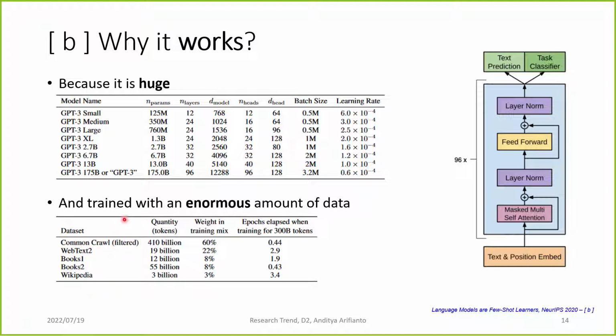Although it is not trained specifically to do text translation, maybe somewhere inside this Common Crawl internet dataset, GPT-3 already read some text about translating English words to French words, so it can somehow distill that information and produce whatever result we want. And this is GPT-3.